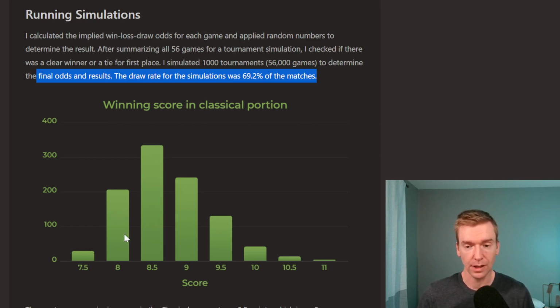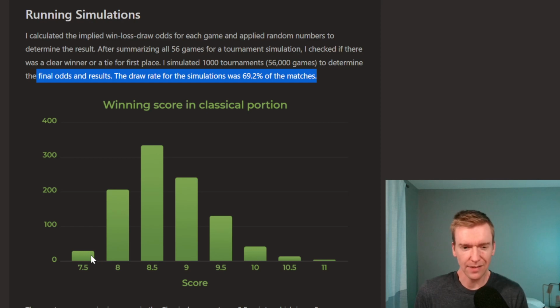This nice histogram chart shows the winning score in the classical portion. So the most common score that ended up winning was 8.5 points, followed by 9 points. You can see over here on the left the number of simulations that number of points occurred to win the classical. And after 9 points, it's 8 points, and then 9.5. And really, you don't see very many occurrences where 7.5 can win.